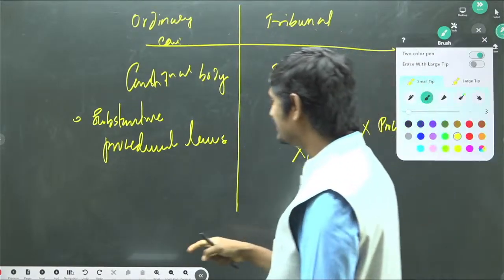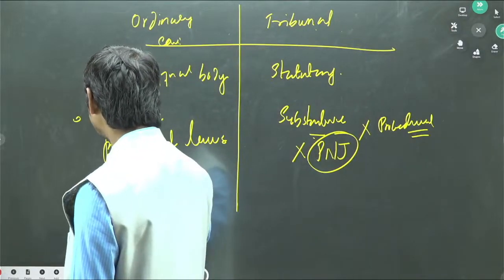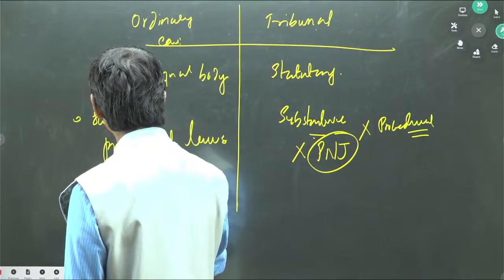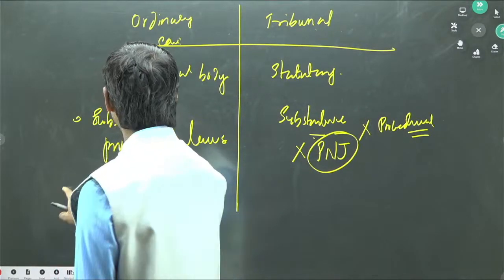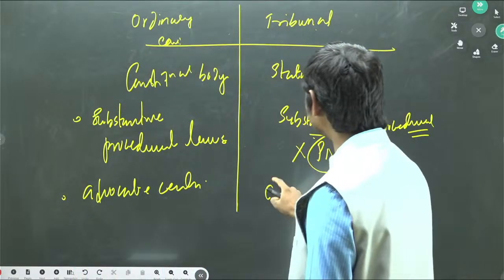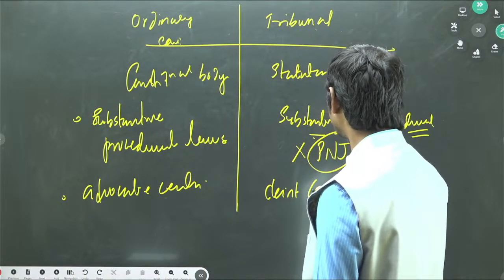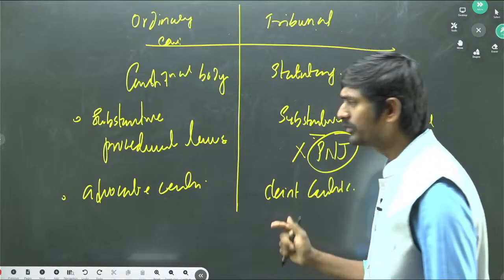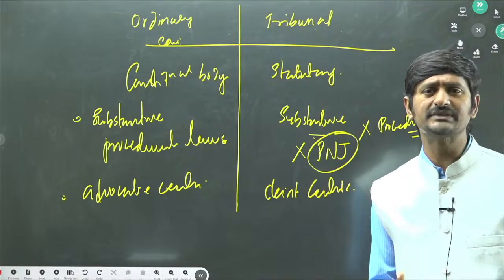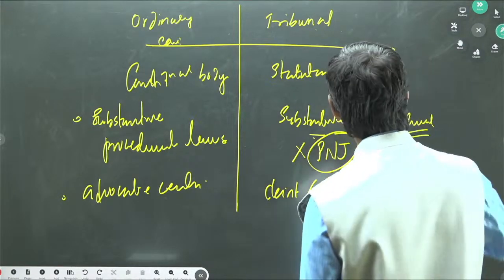And moreover, ordinary courts are advocate centric, whereas tribunals are client centric, where you do not require an advocate also. You can directly represent your matter, right?